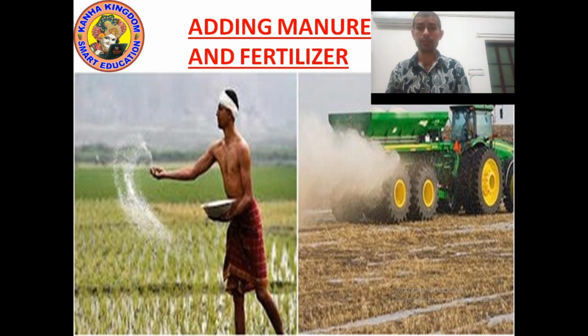What is the difference? Manure is not chemical, it is a natural substance. Fertilizer is a chemical substance. Yes, manure grows crops slowly, but fertilizer grows crops quickly, rapidly. It grows very fast. That is the difference. There is one more difference. Manure is not harmful for crops, but fertilizer is harmful for the crops.